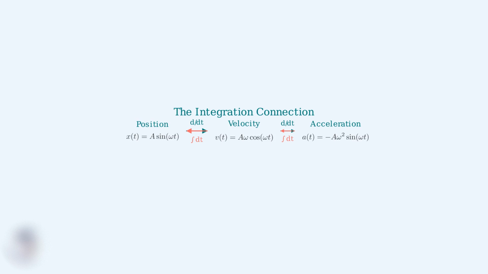To go from acceleration back to velocity, we integrate. And to go from velocity to position, we integrate again. This is where our knowledge of integrating sine functions becomes essential. Here's a practical example. Suppose we have an object with acceleration a of t equals negative 4 sine of 2t. We need to find the velocity function by integrating this acceleration.